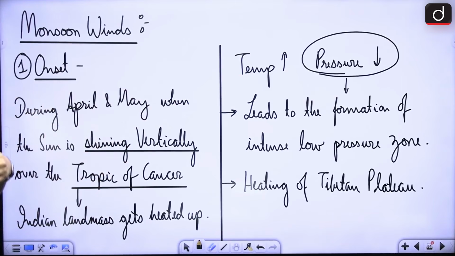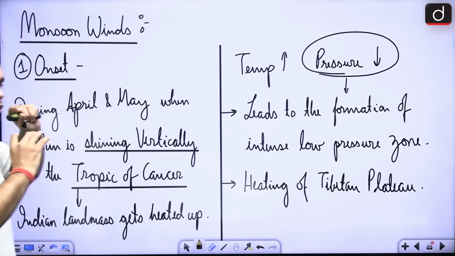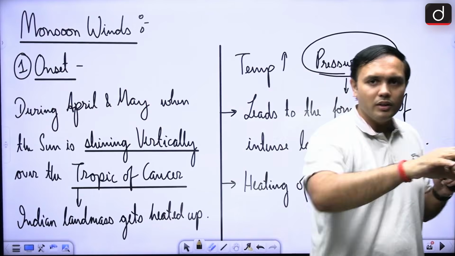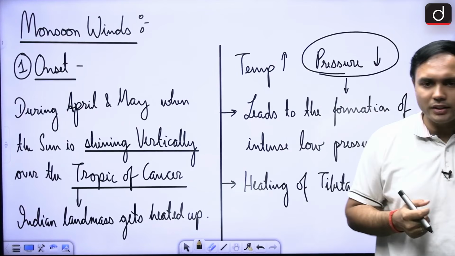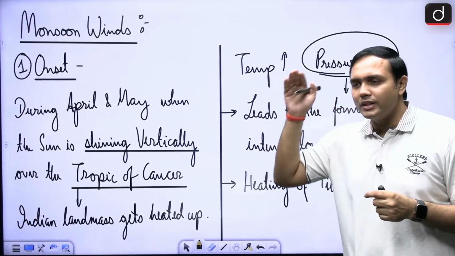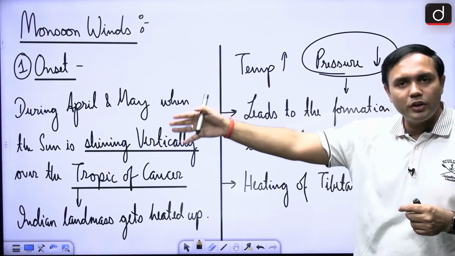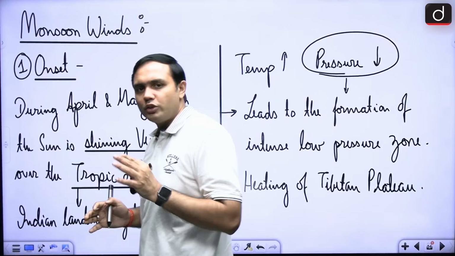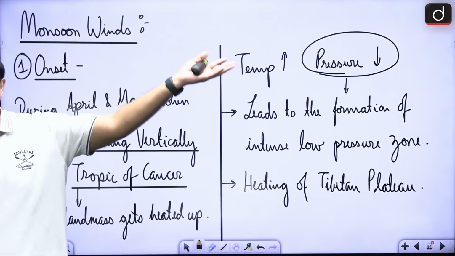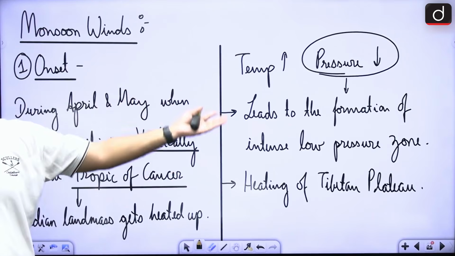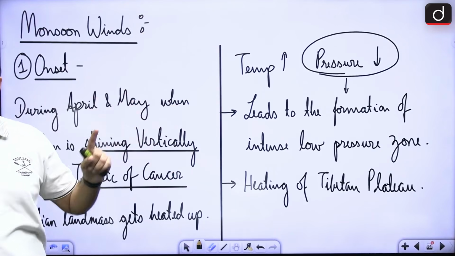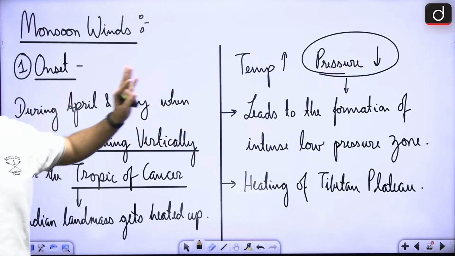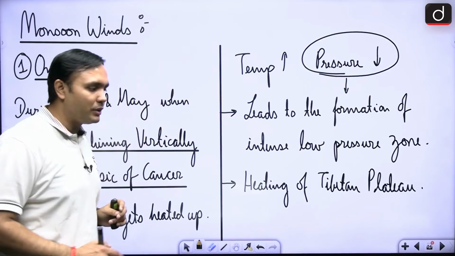First of all, when we are looking at the summer months in the northern hemisphere, there are direct rays of the sun that are falling on the Tropic of Cancer. These direct rays are heating up the land. Now, as temperature is increasing, pressure would decrease, leading to the formation of an intense low pressure zone. These are the things that we have already studied in the previous section.